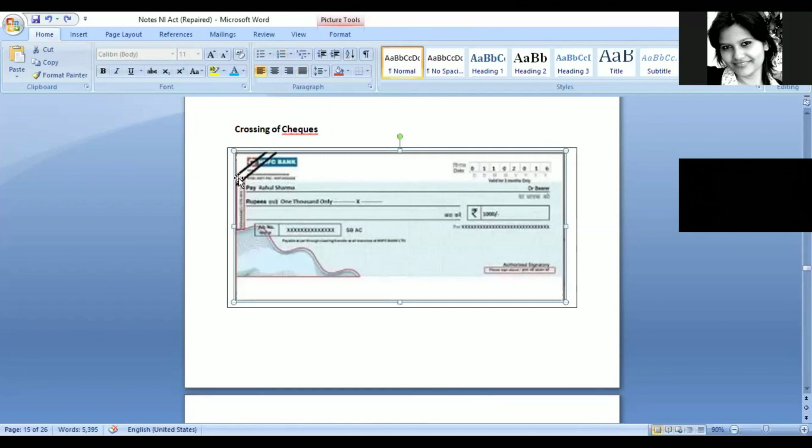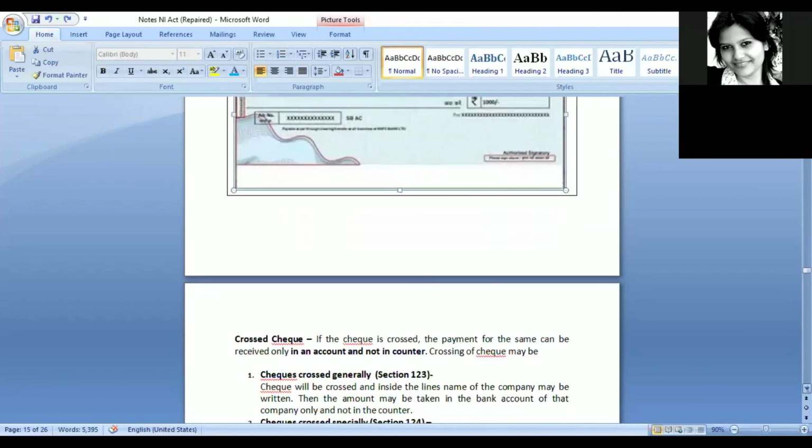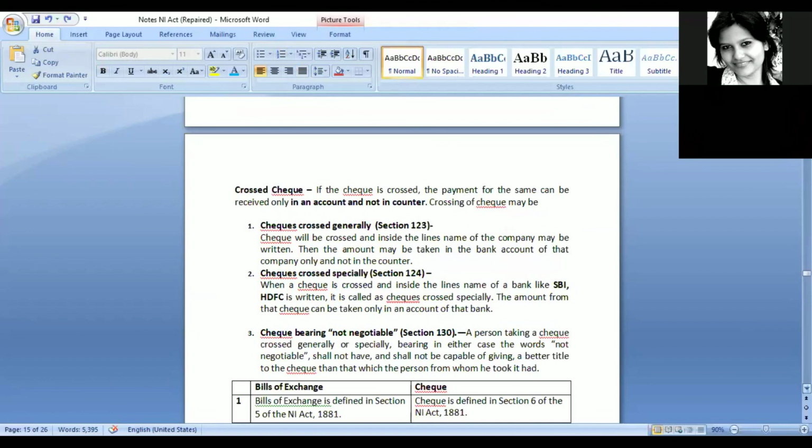So in case the name of a certain bank is written over here, the person can get the money only in his account with that specific bank only. So the person should have an account in that particular bank. He cannot deposit it in some other bank where he might be having an account.